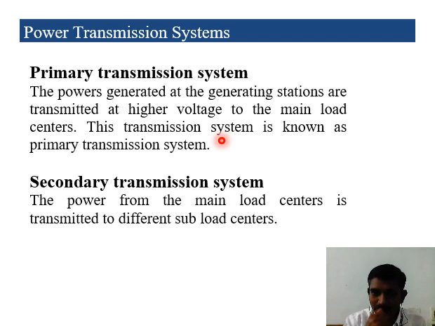The power plant is located in some other place, so the power we generated should be transmitted to the end consumer. For that we are using the transmission system and distribution system up to the tail end consumers.